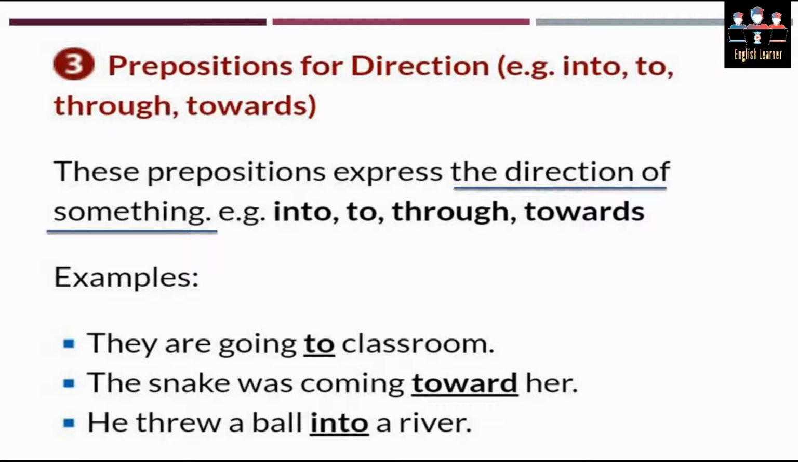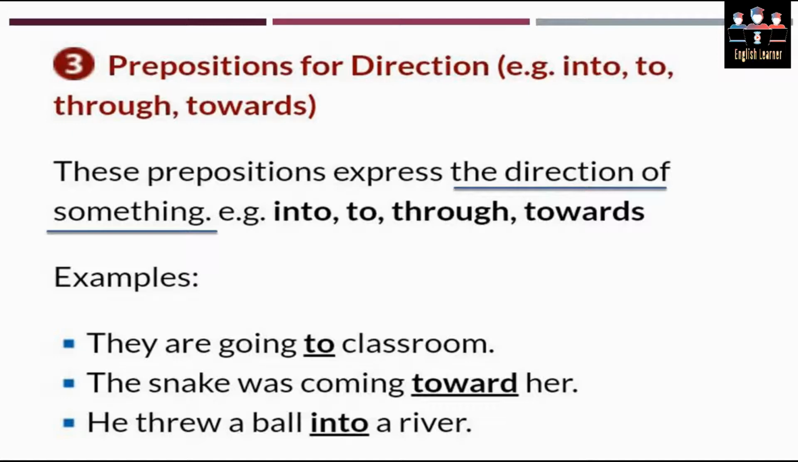Let's see its examples. They are going to the classroom. Now to is indicating the link between the noun and the object. It is a link of going, the action performed by a noun towards the object or the rest of the sentence.